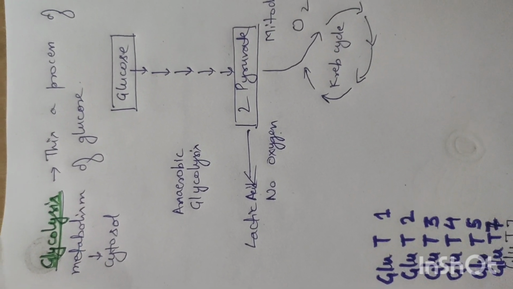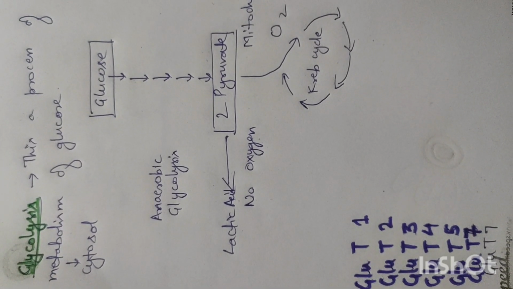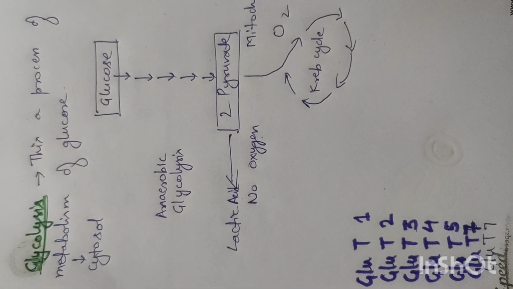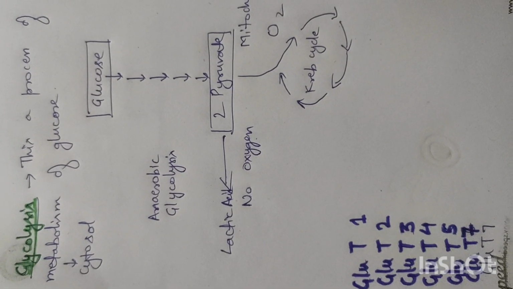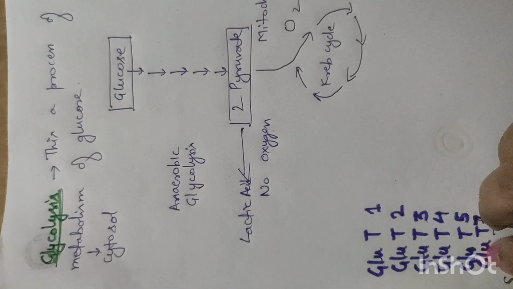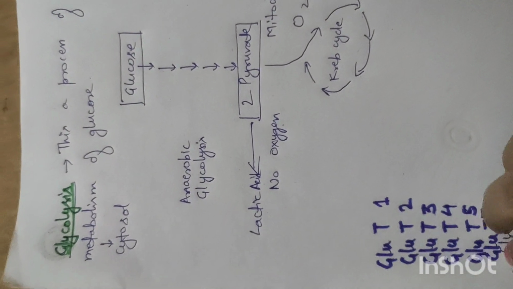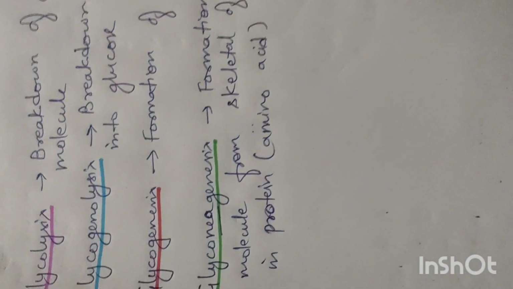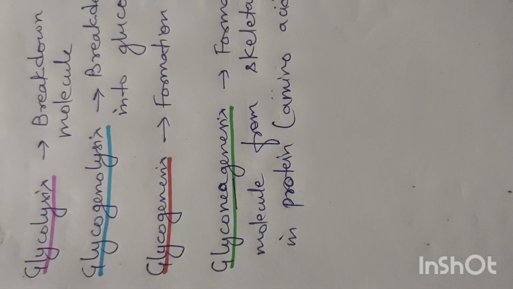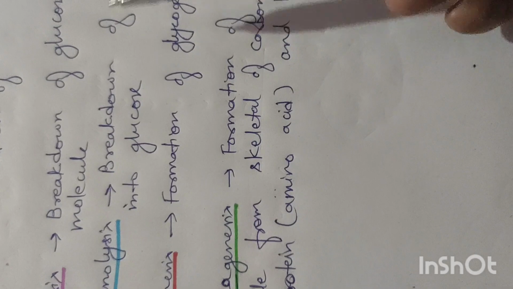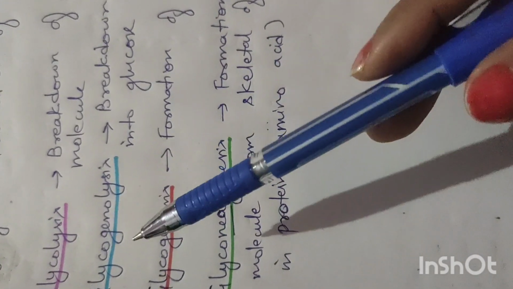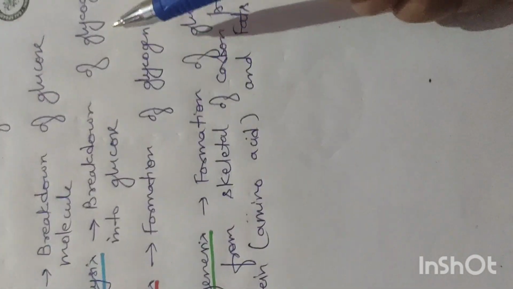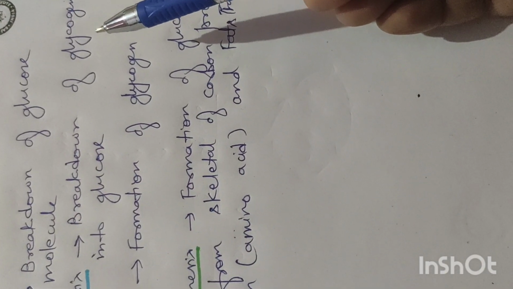But first of all, let's know what is glucogenesis, what is glycolysis, what is gluconeogenesis, and what is glycogenolysis. Lysis means breakdown and genesis means formation. So glycolysis means breakdown of the glucose molecule, and glycogenolysis means breakdown of glycogen into glucose.